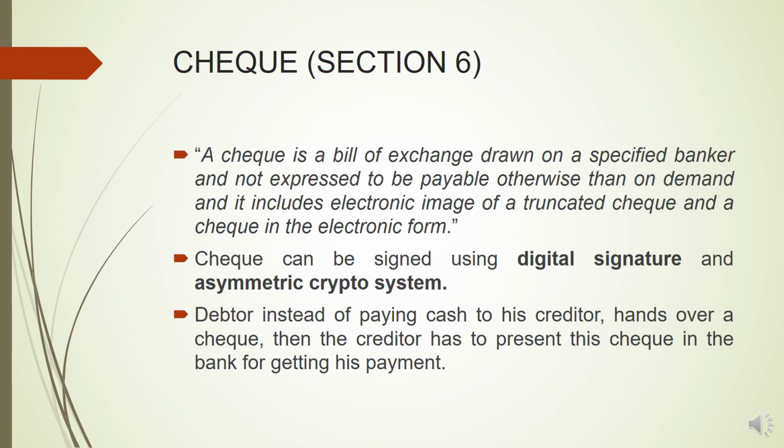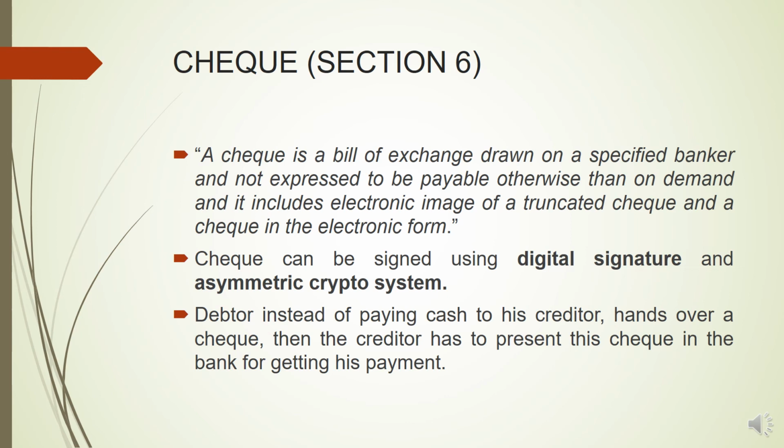And now the third and the last type of the negotiable instrument, that is check. Check is obviously the most common and the most popular form of negotiable instrument used in business. Section 6 of the Negotiable Instruments Act of 1881 deals with check. As per the Act, a check is a bill of exchange drawn on a specified banker and not expressed to be payable otherwise than on demand, and it includes electronic image of a truncated check and a check in